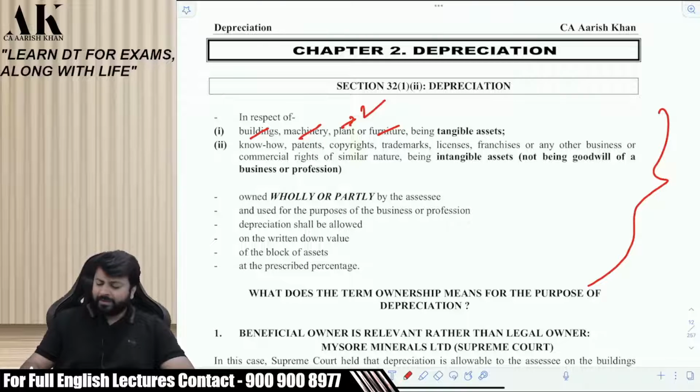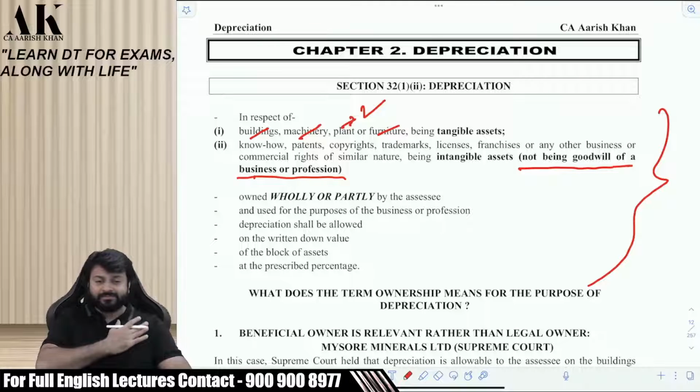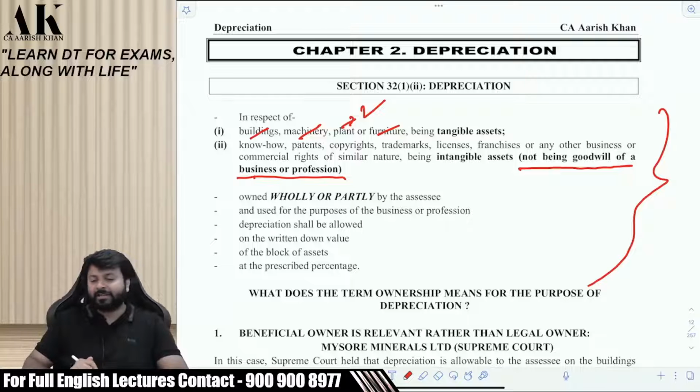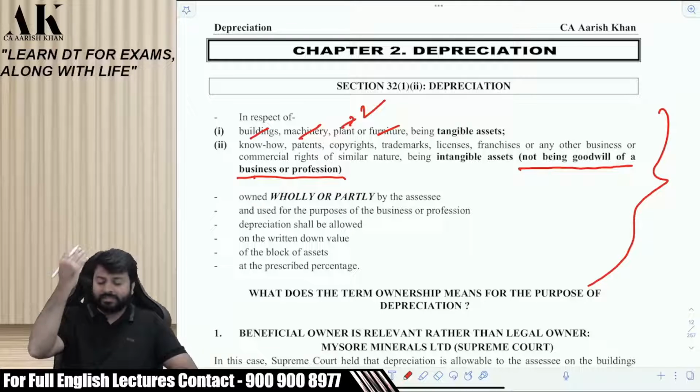Know-how, patent, copyright, goodwill. The closest intangible asset to our heart is goodwill, right? The first intangible asset of our life, which we have learned, is goodwill, right? But that itself is removed from the income tax law as an intangible asset. Government does not consider that as an intangible asset. Chalo, theek hai.